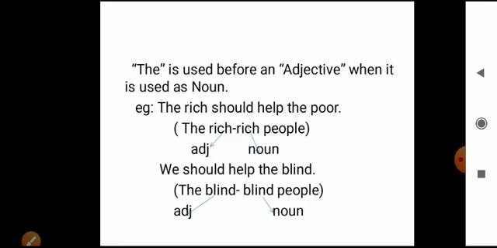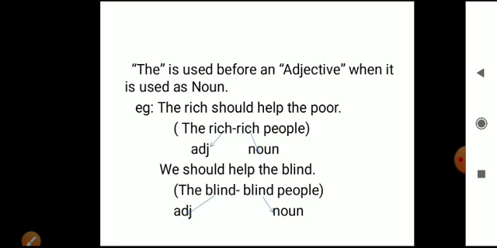Okay, let's see the next example. We should help the blind. The same thing, beta. This adjective blind is acting like a noun. Blind means blind people, so the is used before that word. We should help the blind.